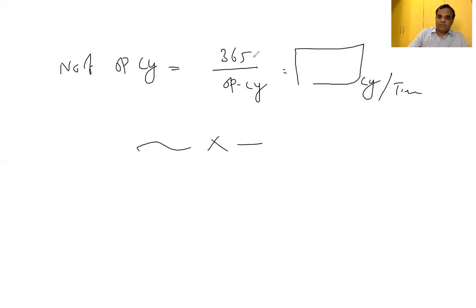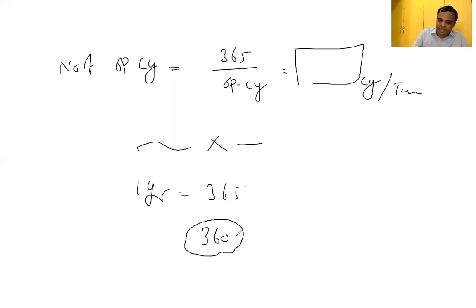Always remember with respect to number of days, 1 year is equal to 365 days only. On many occasions, in the question they may give 360 days. If the question specifically gives 360 days, you have to take that particular quantity only. In the numerator, you have to take 360. Else, you have to take 365 only. If the question is silent, you have to take 360.